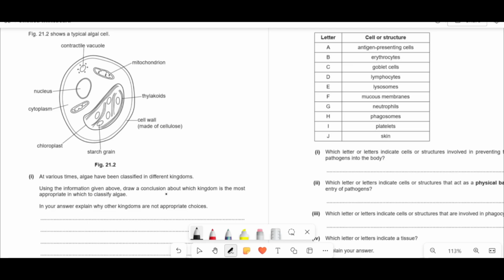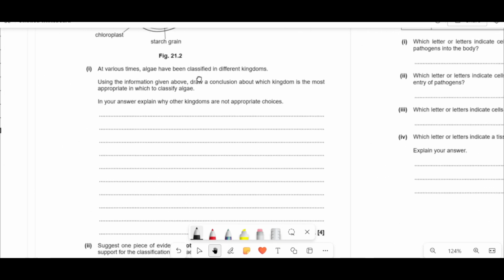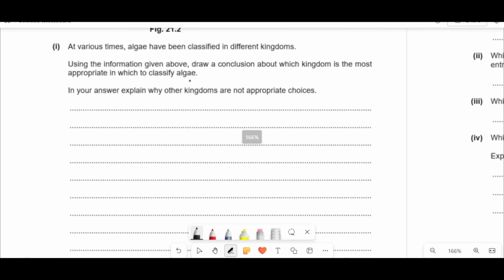So in this case, what we have going on is it's got mitochondria, it's got thylakoids, it's got a cell wall made of cellulose. The mitochondria, the nucleus, and the thylakoids as well, those all are double membraned, which means it fits more of the eukaryotic side of things. But that being said, it's unicellular, so it's not really going to be like a plant. And also it's got a cell wall, so that kind of makes it more plant-like. It's all over the place, isn't it? But then it's got a cellulose cell wall, so it's not going to be fungi, which has more to do with chitin. So the only thing that really fits this awkward in-between thing is Protoctista.